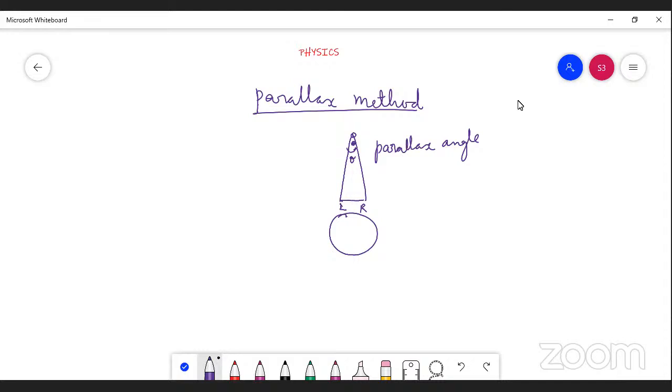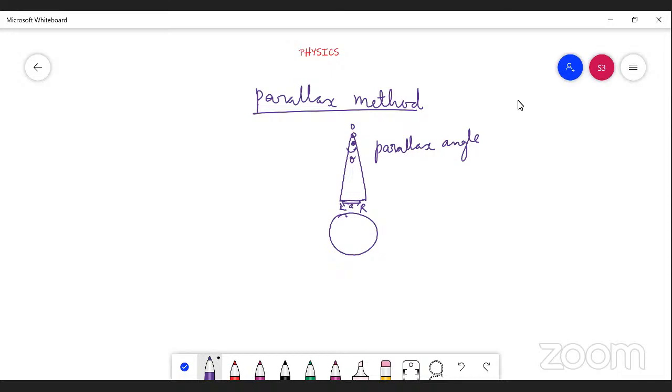We know the distance between the left eye and right eye. Here this is the object O, and this is the left eye L and right eye R. Let us say the distance between the left eye and right eye is A, and the distance between L and O, or R and O, we don't know.